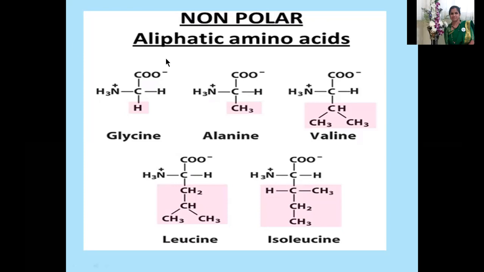Aliphatic amino acids, you can see glycine, right? This is the functional group. Alanine, functional group. Simple aliphatic amino acid. Valine, CH3. Leucine, CH2, CH3, CH3. Isoleucine. If you learn all these structures, this is very easy to remember.